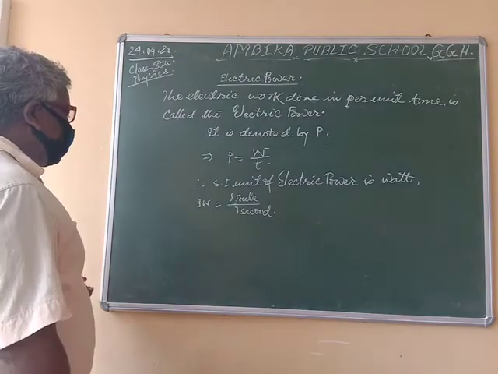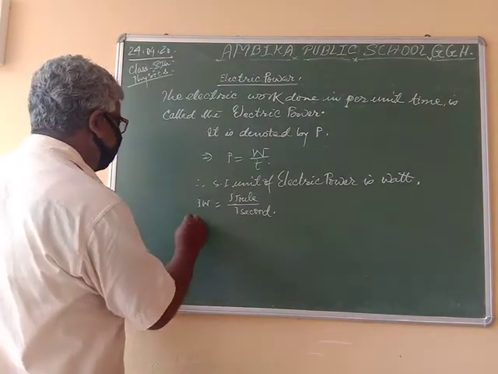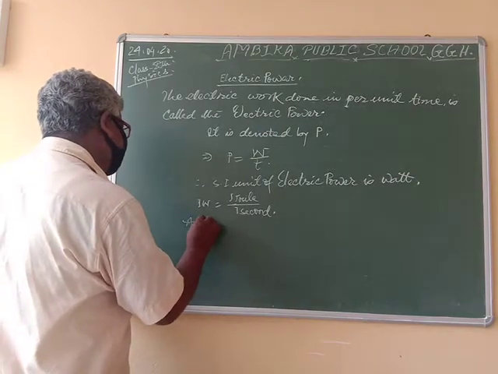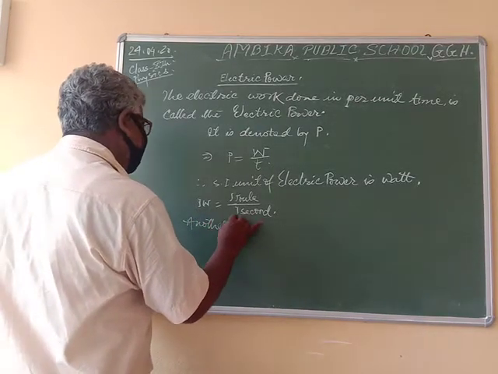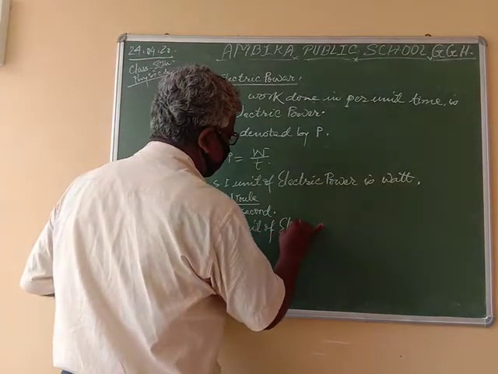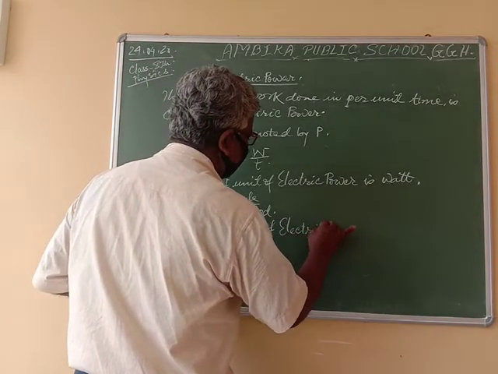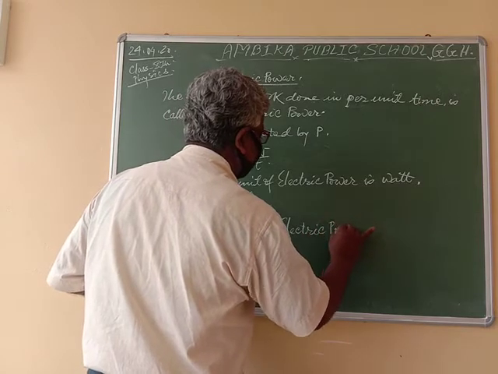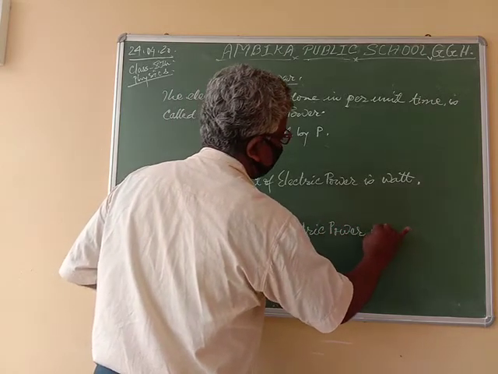Another unit of electric power is horsepower.